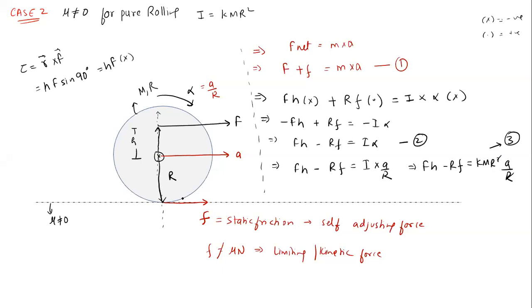So it will act on the right side in order to prevent the relative motion of the body or the point of contact. Here, in pure rolling, friction's work is to prevent the relative motion of the point of contact. So the point of contact is trying to move on the left side, and friction will act on the right side so that the point of contact velocity is zero, or acceleration is zero at the bottom, in order to have the pure rolling condition.